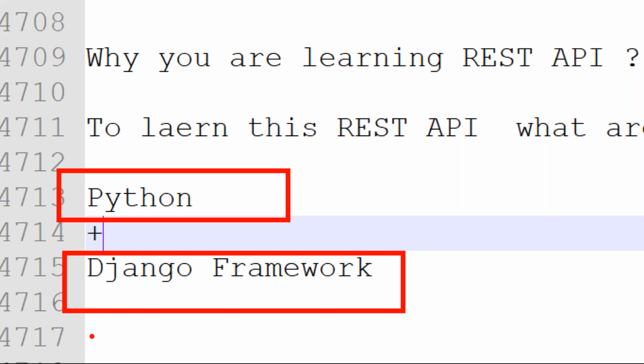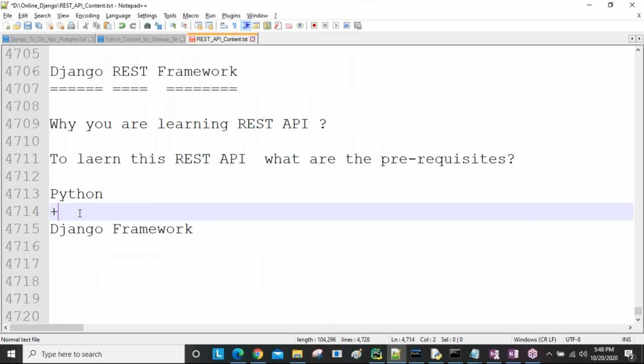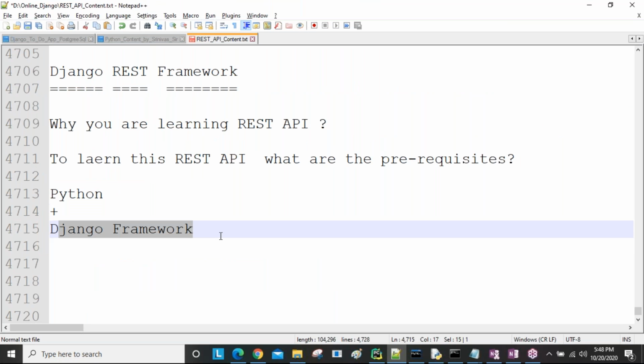Django framework is different. Django REST framework is different, sir. Some people think both are the same, but both are different. Django is developed by one organization, and Django REST framework is developed by a different organization. Even if you have not completed the Django framework, if you know at least some minimum basic points, then you are eligible to learn this Django REST framework.